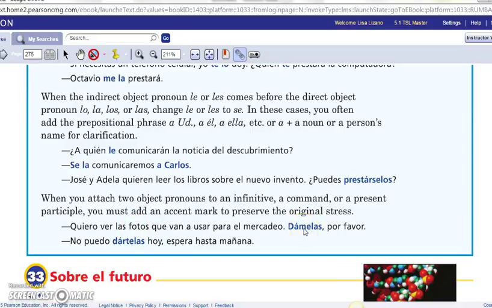Give them to me. Me is the indirect object pronoun. So we have dámelas. No puedo dártelas hoy. Espera hasta mañana. I can't give them to you today. Wait till tomorrow. The las is the direct object pronoun replacing fotos. And the te is the indirect object pronoun for you.